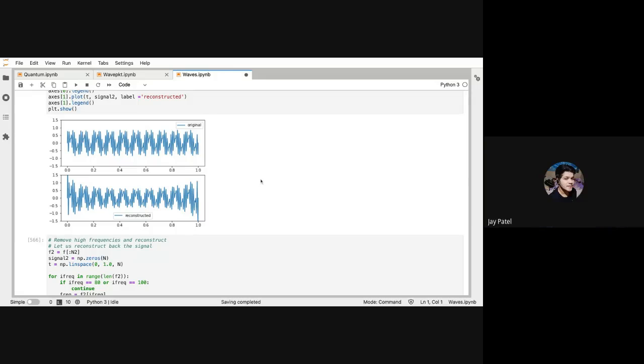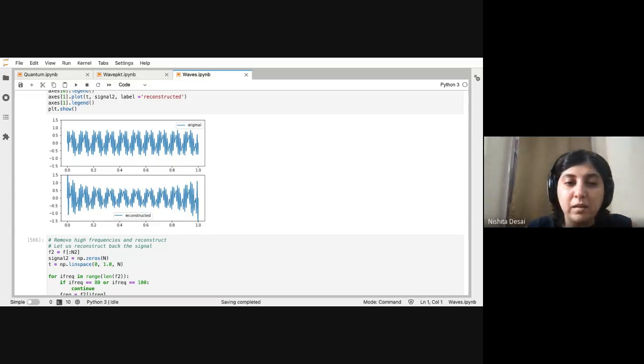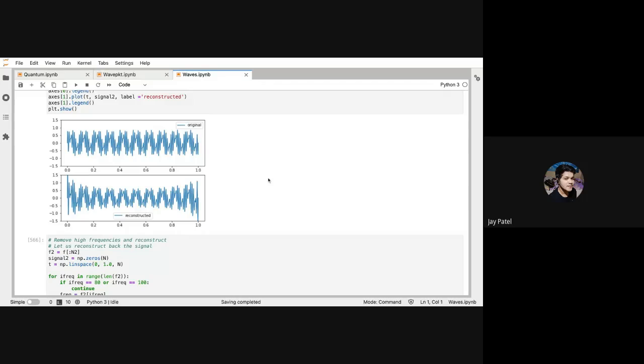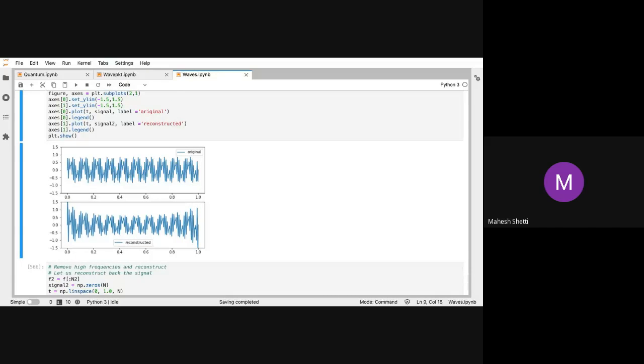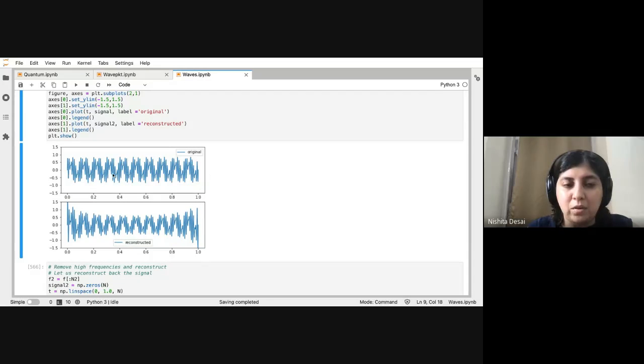So basically, if my signal were large, then this would not be visible like this. If your signal is for a long time, then probably it will not be. Exactly.